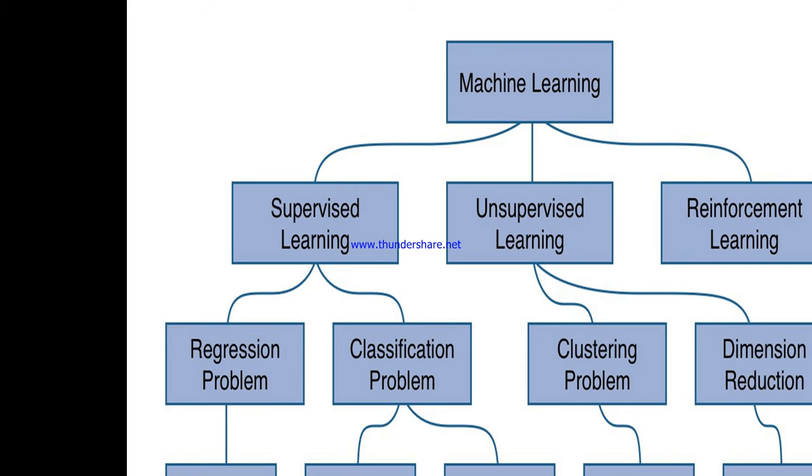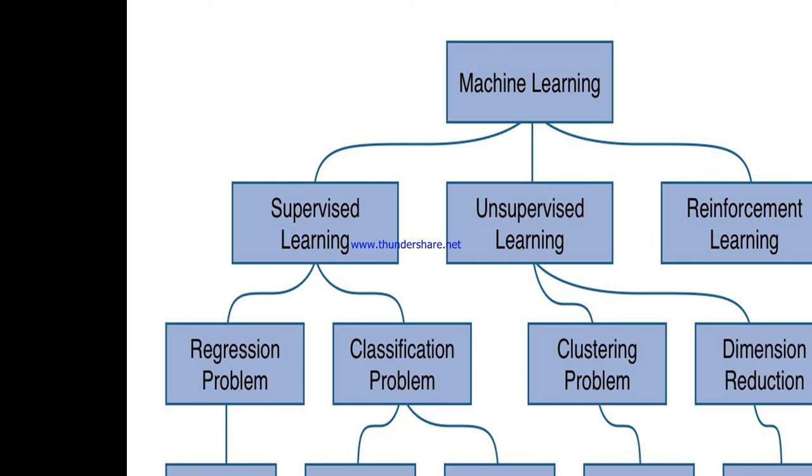Again, as I said, these are the main classifications of machine learning, and these are typical examples of supervised as well as unsupervised learning: linear regression, logistic regression, SVM, K-means, PCA. Apart from this, in this course we will teach 10 more algorithms.